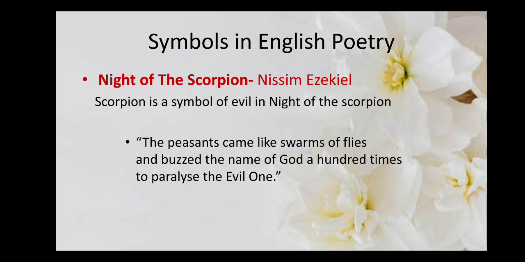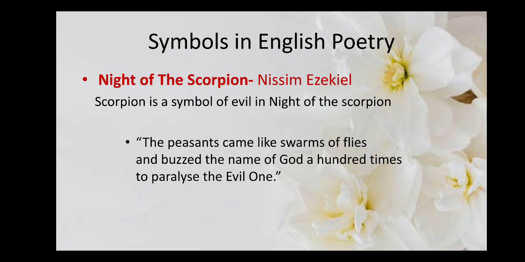Then we have another example, the popular poem Night of the Scorpion by another important Indian poet, Nissim Ezekiel. Here we have the very interesting anecdote of a night when the narrator's mother was stung by a scorpion. In this poem, the scorpion again stands as a symbol of evil.